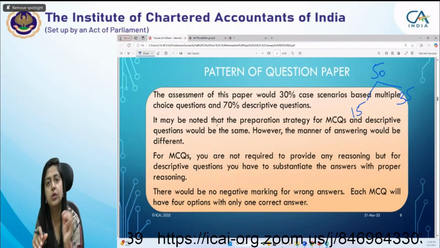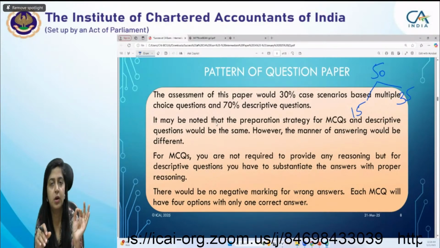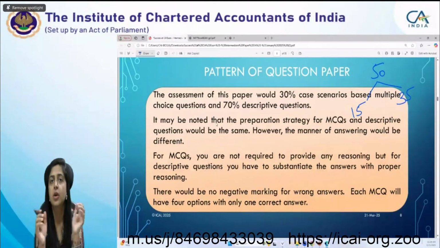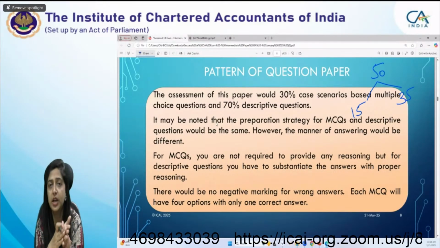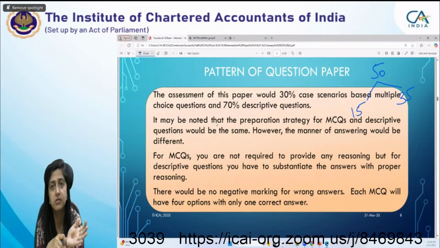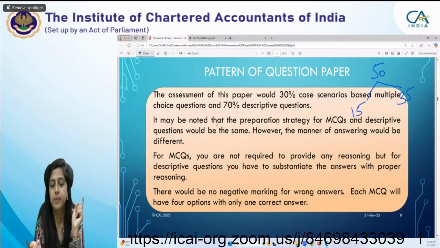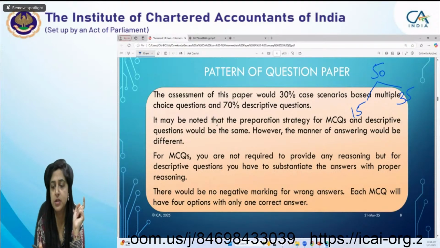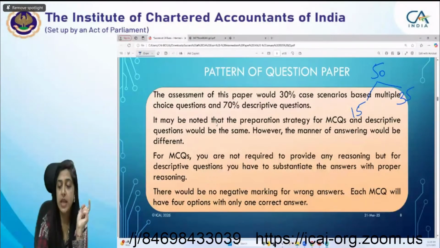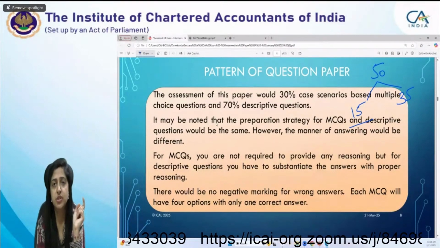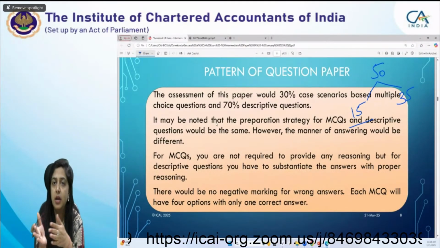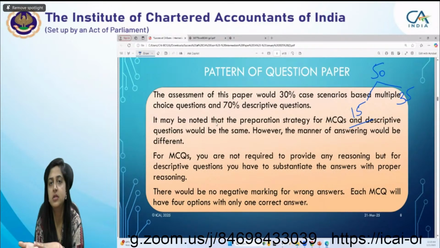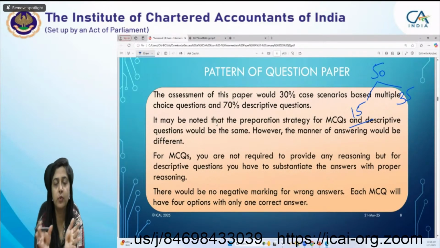But in the MCQ, you just have to choose, out of the four options, which one is the correct or most appropriate answer. You don't need to provide your reasoning. There is no negative mark for the MCQ, no reasoning is required, and no choice, external or internal, is there in the MCQ. You have to attempt each and every MCQ. So this MCQ is a game changer here, because in one MCQ of 2 marks, either you will get 2 marks or you will get 0. There is no option of getting half or 1 mark or 1.5 marks.